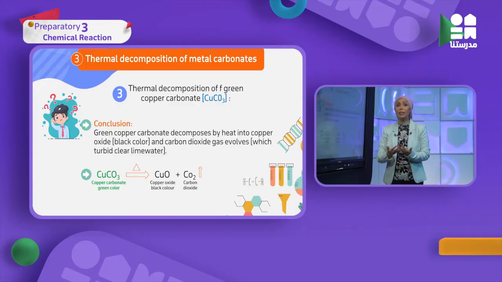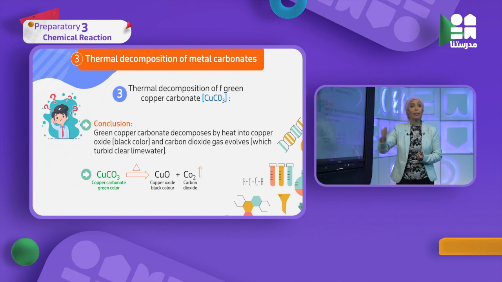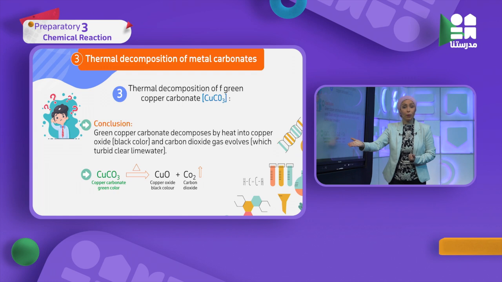I put symbols together, forming a formula, and this formula represents any reaction. Scientists don't like to talk a lot, so they use symbolic equations to represent what they want. So what is the copper carbonate symbol or formula? CuCO3, which is green, will be thermally decomposed, as we see in the video, to copper oxide, and which gas is released? Carbon dioxide.